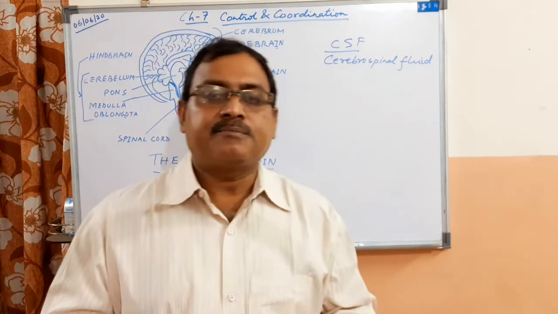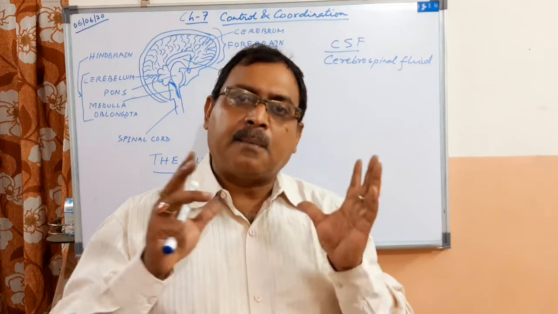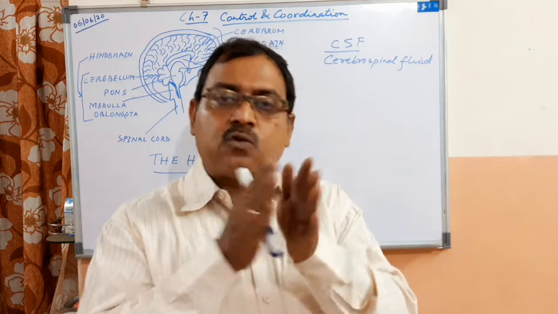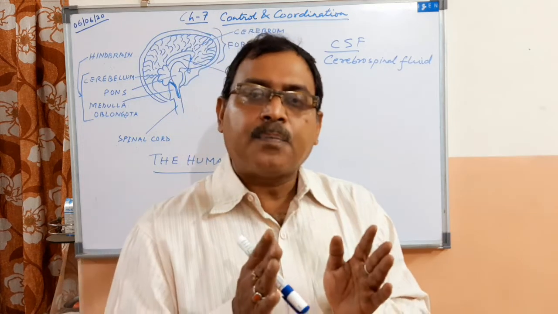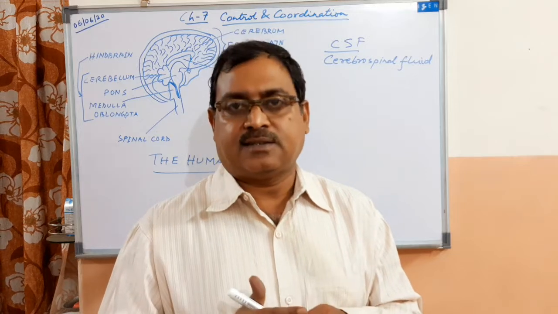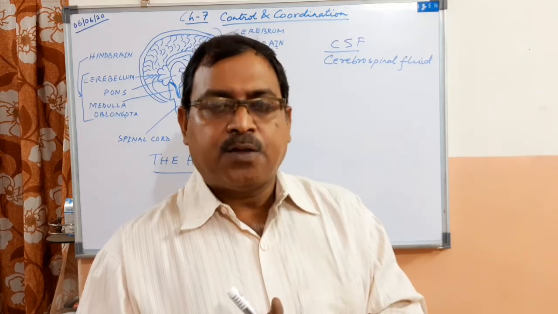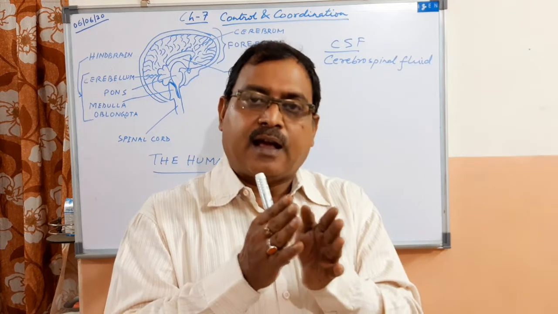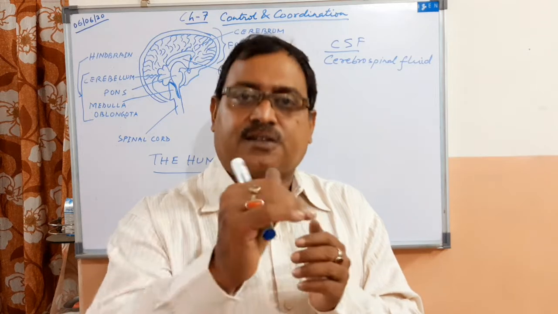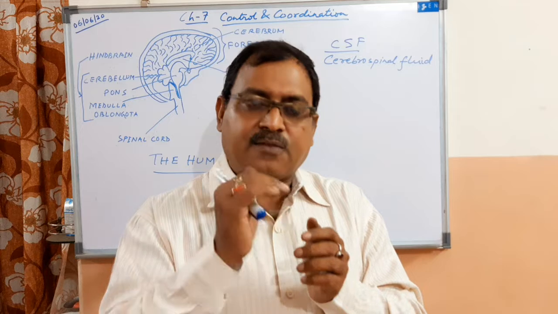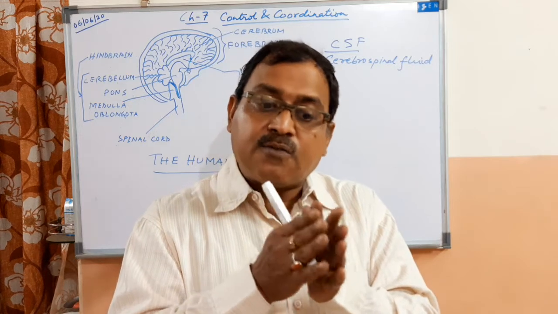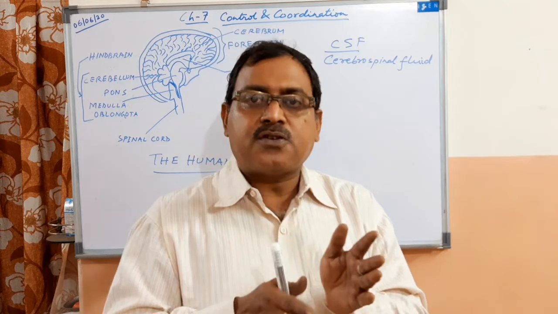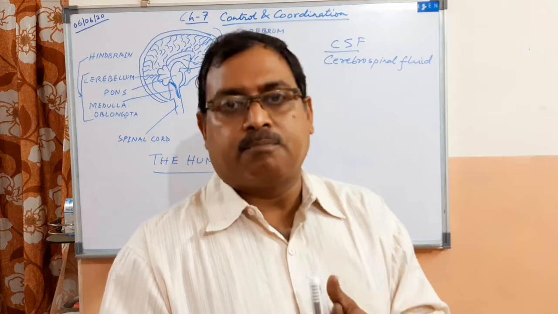Now this cerebrum occupies the maximum region inside the brain. It is divided into two halves. These are called cerebral hemispheres. Now you know, you have done in mathematics what a hemisphere is, right? So the structure is like two hemispheres which are joined. There is a fissure which divides the cerebrum into two cerebral hemispheres. This fissure is called the corpus callosum.